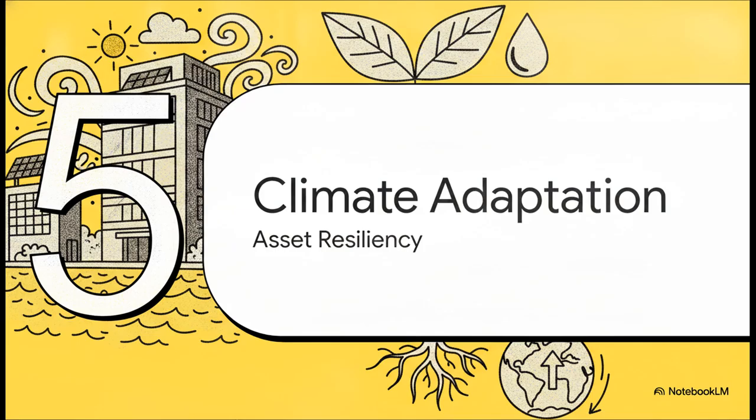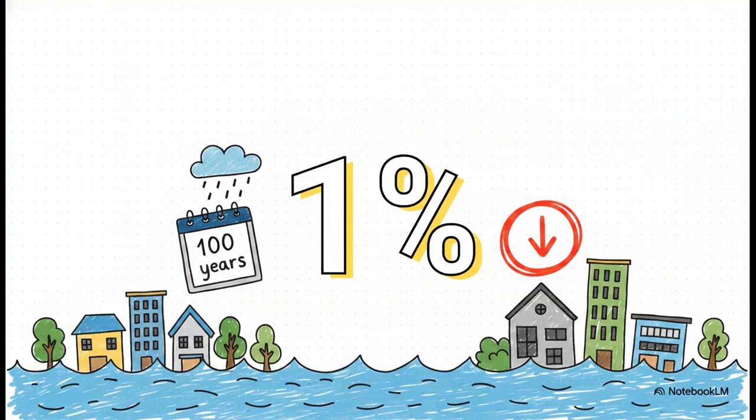Section 5. Adapting to climate change. How does the physical environment impact the long-term resiliency of the asset itself? Now that 1% legally defines a 100-year flood zone, literally an area of land with a 1% or greater chance of flooding in any given year.